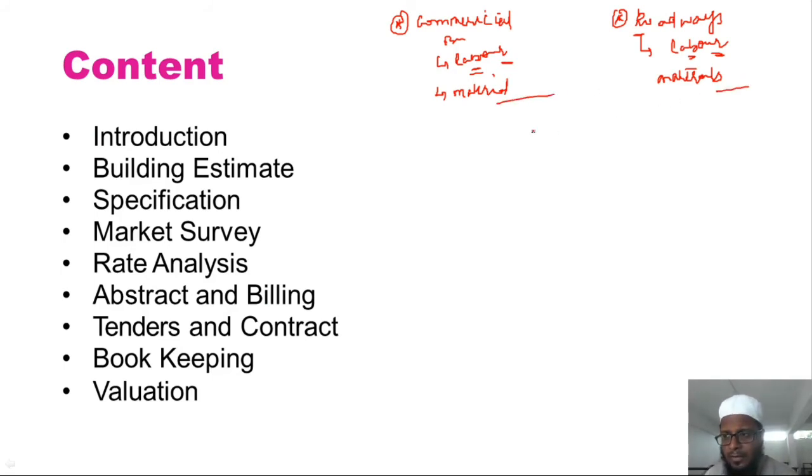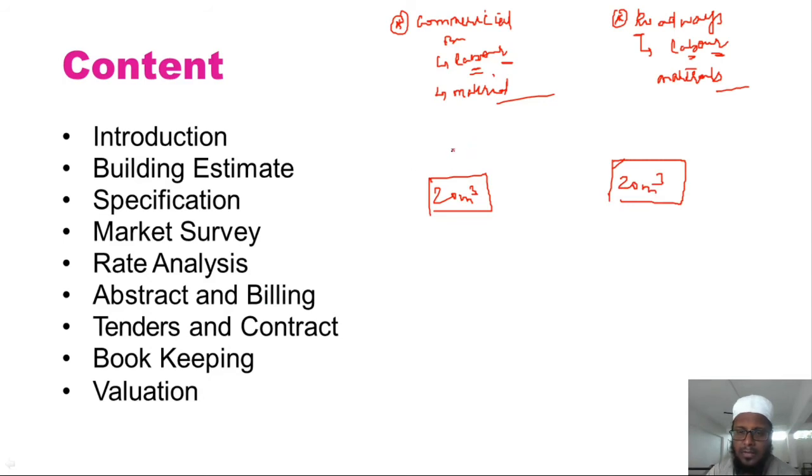Again, different types of methods and different phases will come in construction work. That is why rate analysis is something wherein we need to be very clear. It is not necessary that if you are using 20 cubic meter of concrete in a commercial building, and the same 20 cubic meter in road construction, the cost of the two works will be equal, because the method, the machinery and the location will vary in rate analysis.